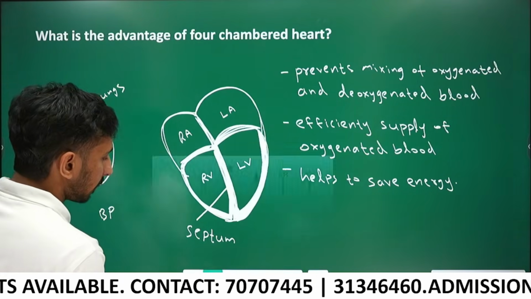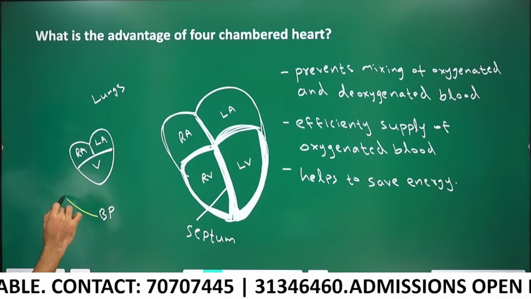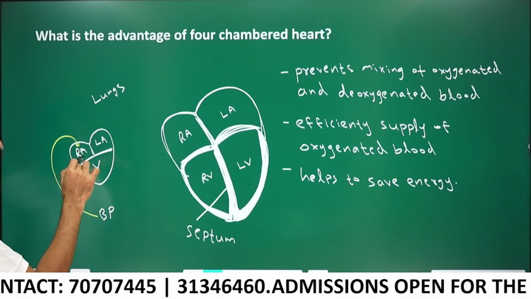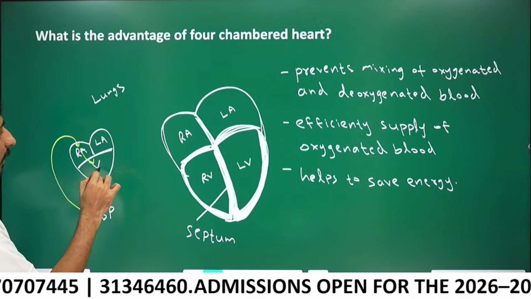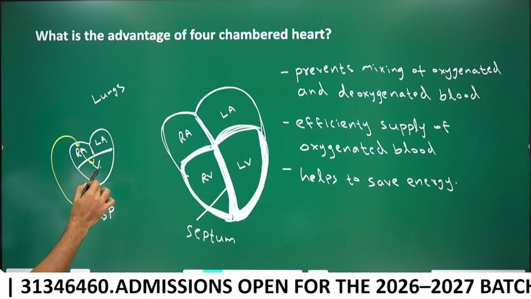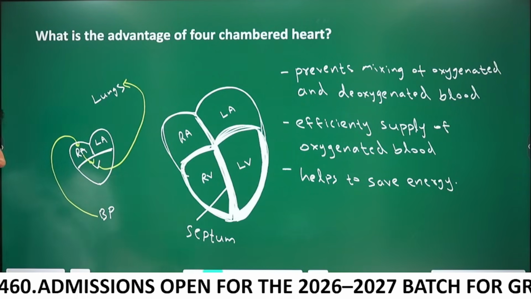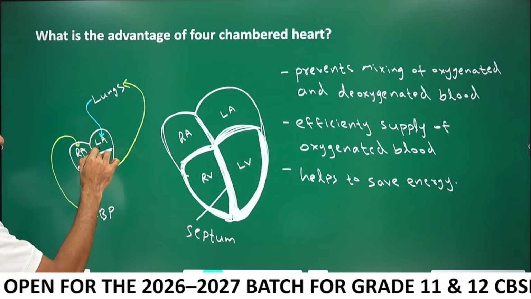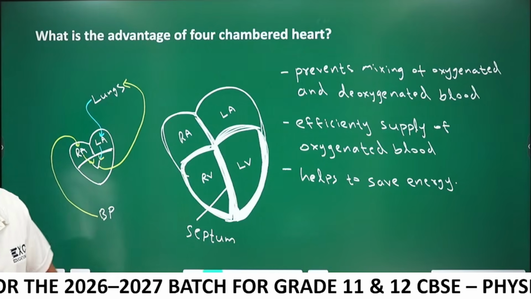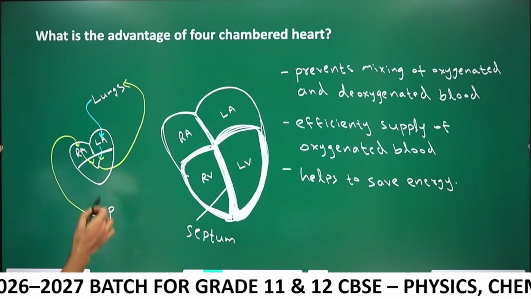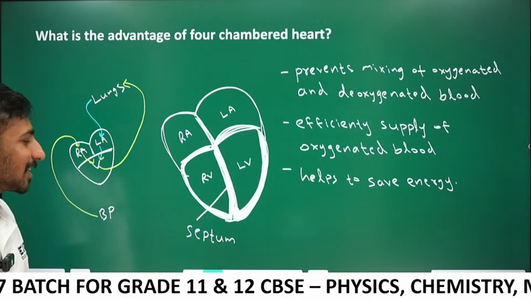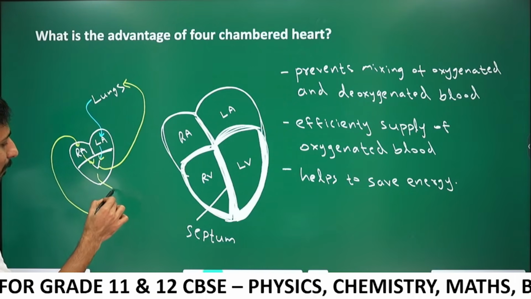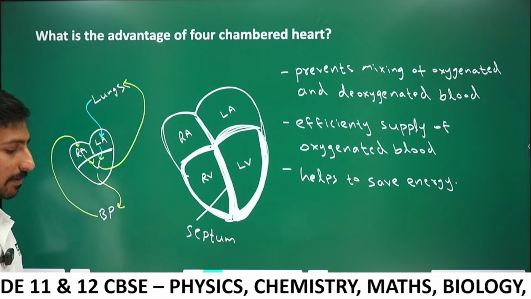From the body parts, blood comes to the right atrium, then goes to the ventricle. From the ventricle it goes to the lungs. From the lungs, the oxygenated blood comes to the left atrium and then to the ventricle. In the ventricle, it gets mixed with the deoxygenated blood, and the mixed blood goes to the body parts.